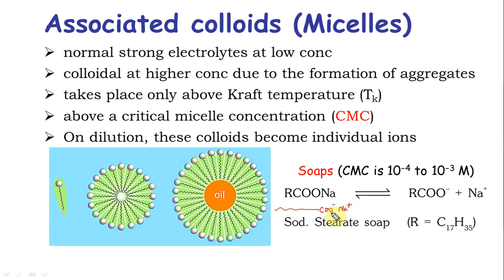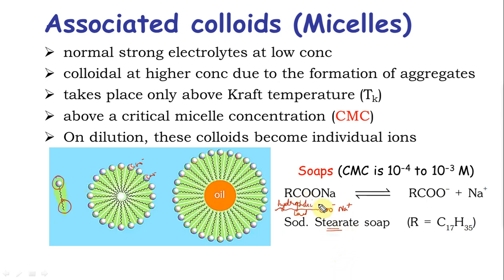Okay. These COO minus are soluble in water, whereas this is a hydrophobic tail. So the tails are hydrophobic, they don't love water because they are alkanes. This is COO minus, they love water. So the alkanes love the oil or the dirt, this loves water, so the soap is dissolved in water. Okay, I dissolve the soap in water because of this part, and this attracts the dirt and then removes the dirt.